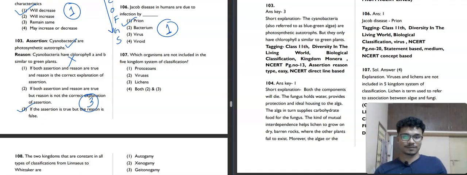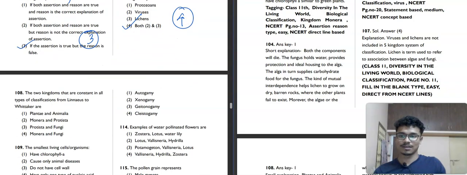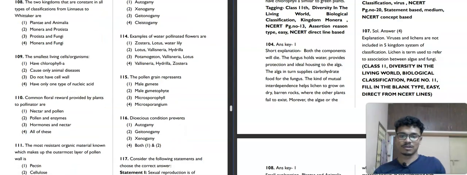What it is saying is, which organisms are not included in the five kingdom system of classification? Protozoa, does it get included? Absolutely correct. Virus and lichen have something different. Lichen is a term used to refer to an association between algae and fungi, so Whittaker couldn't place them. And virus has no independent living, it depends on its host. So both virus and lichen are not included in the five kingdom system of classification. The fourth option is our correct answer. Now we'll move toward question number 108.